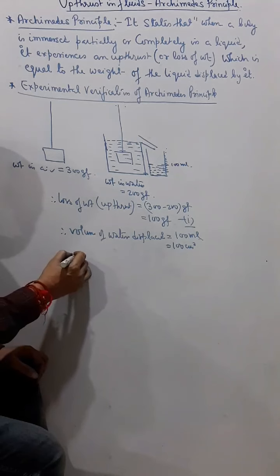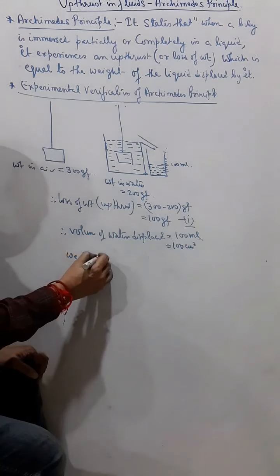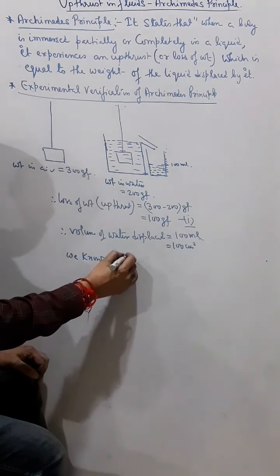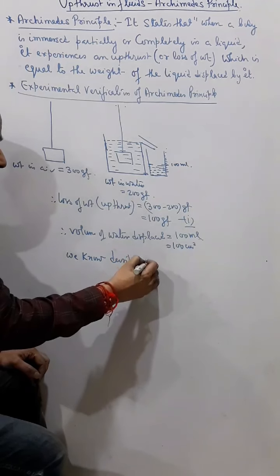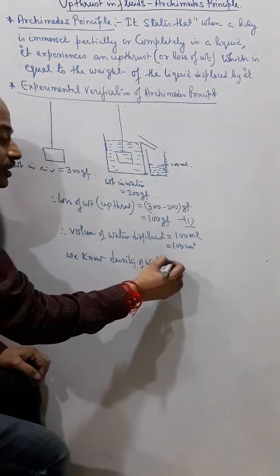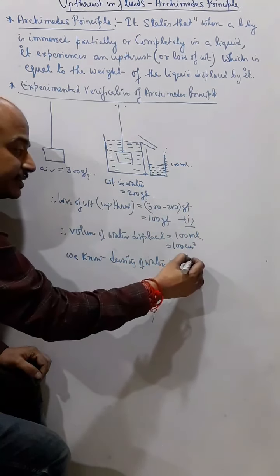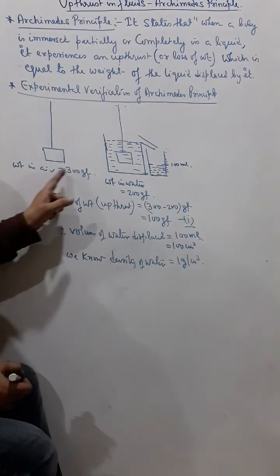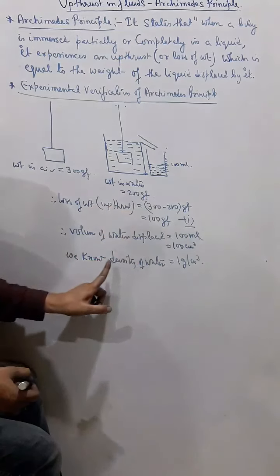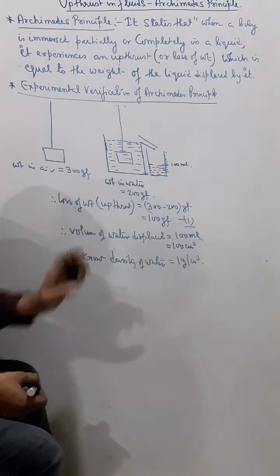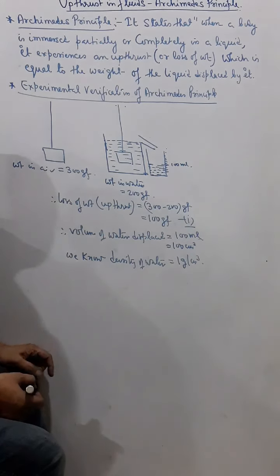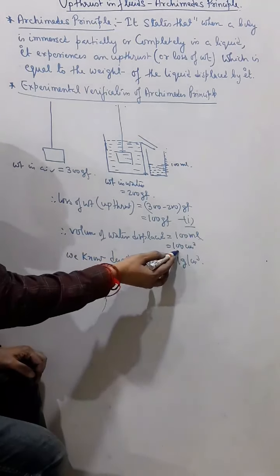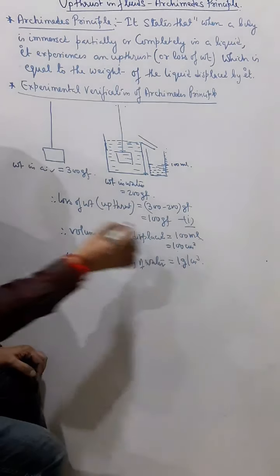We know the density of water is 1 gram per centimeter cube. In CGS it is 1 gram per centimeter cube, because we are applying all CGS units. So volume of water is this, density of water is this.